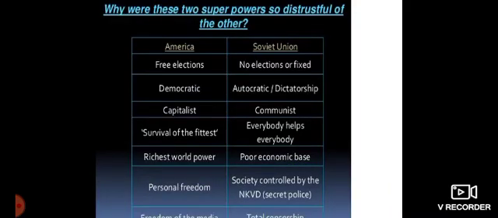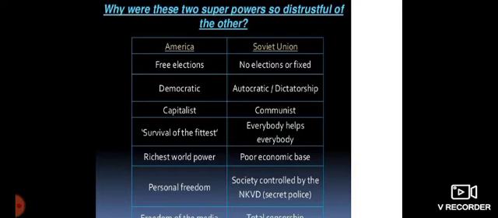Now, why were these two superpowers so distrustful of the other? Look at the reasons. First, America has free elections, so it is a democratic country. It is a capitalist country, and they believed in survival of the fittest. That's how America, the capitalist country, was divided into haves and have-nots. We do not have the middle class there, but you have the rich of the richest and the poor of the poorest in America. That's the richest world power, and you have personal freedom.